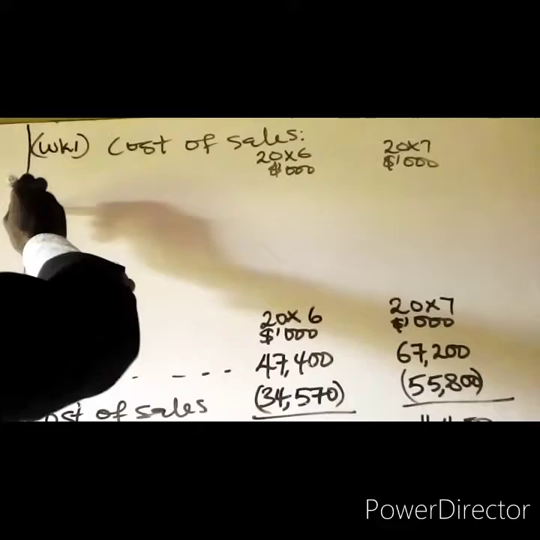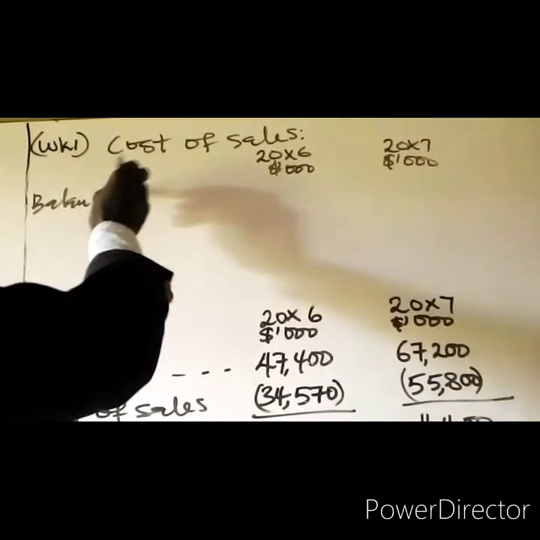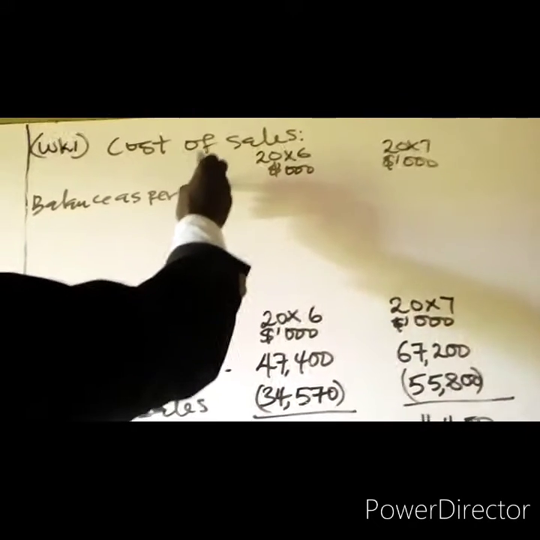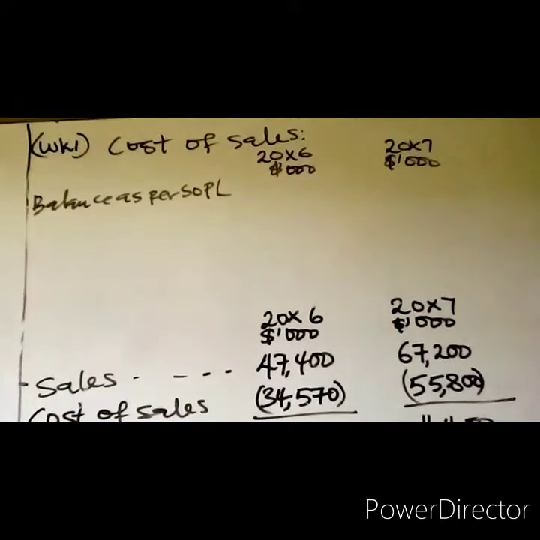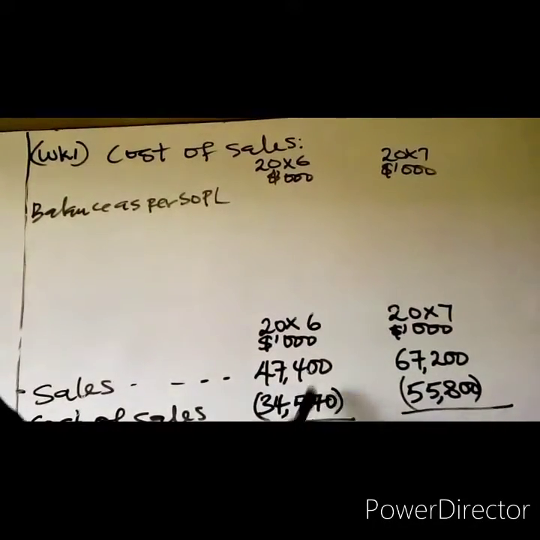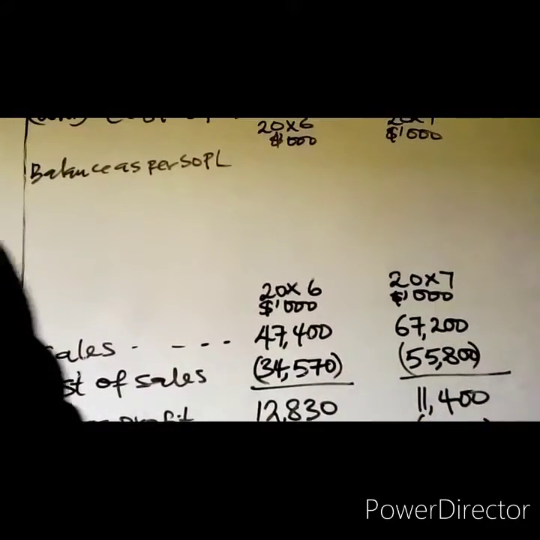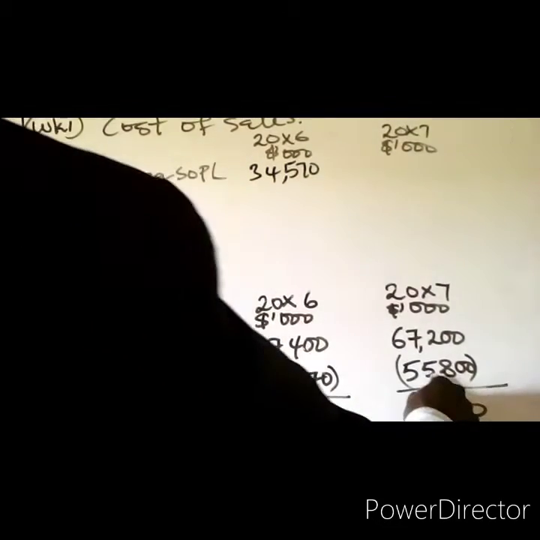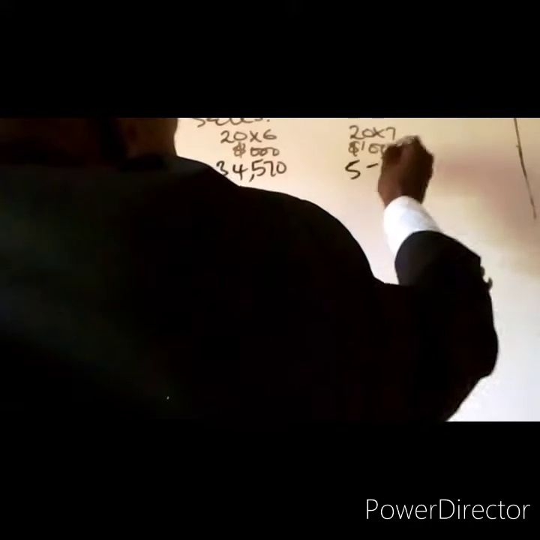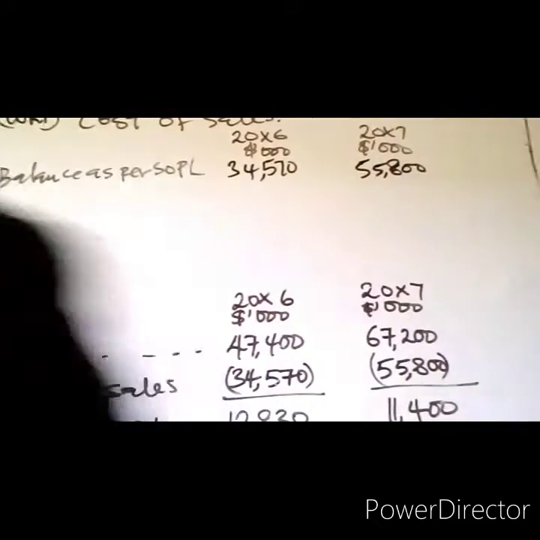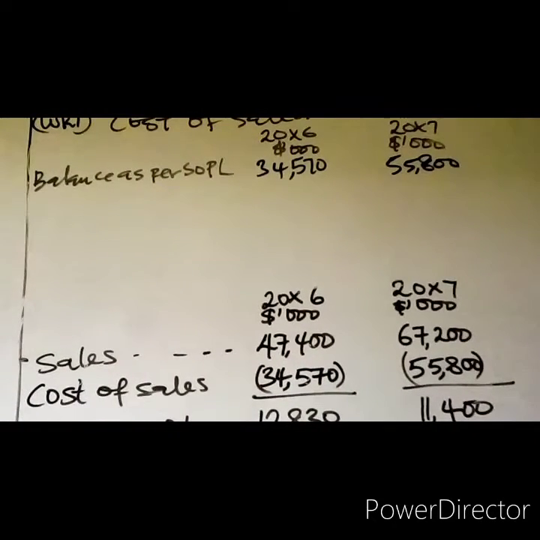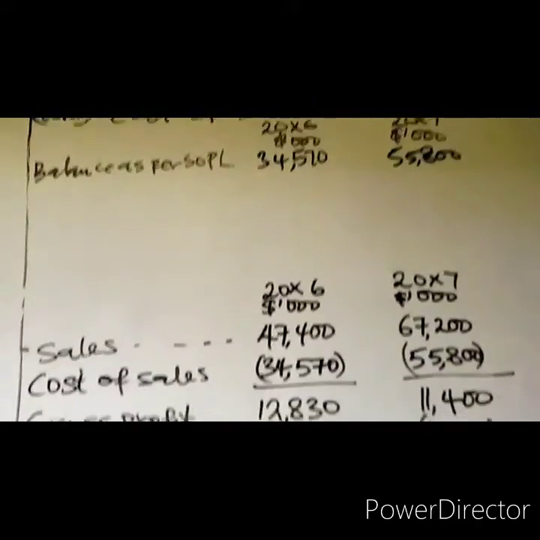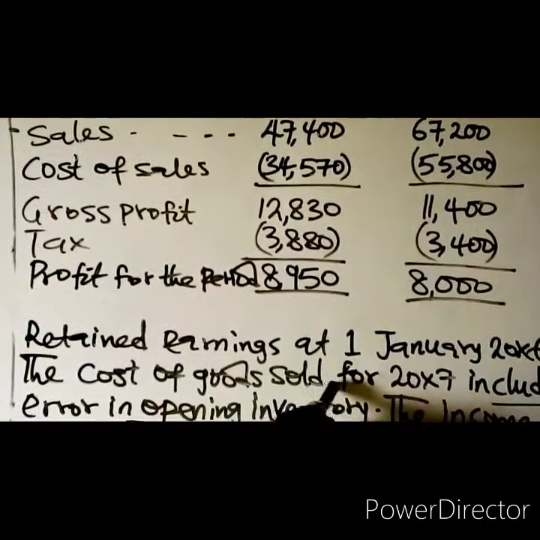So we now have the balance as per the statement of profit or loss. The cost of sales as per the statement of profit or loss is 34,570 in 20X6, and in 20X7 it was 55,800. Then we have errors in inventory.